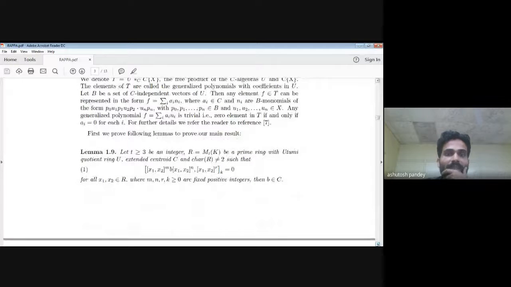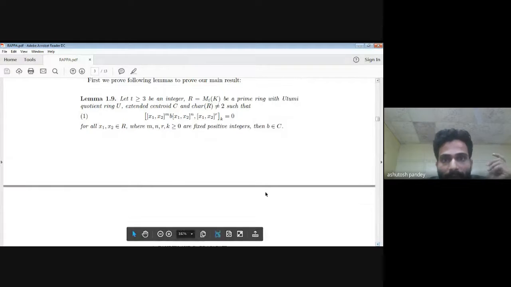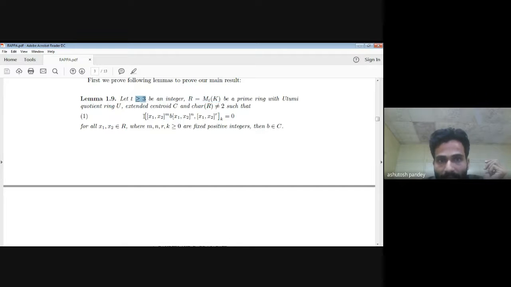So this is the first lemma that I did. Here R is a matrix ring over K and T is greater than or equal to 3. So if R satisfies this identity, then I show that B belongs to C.